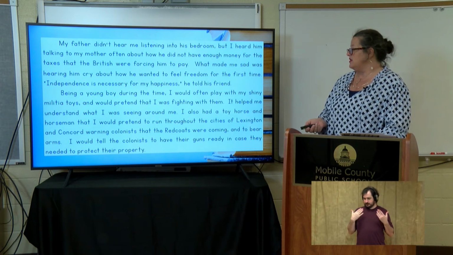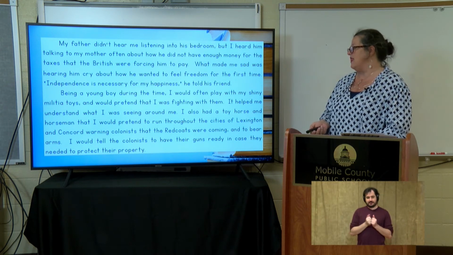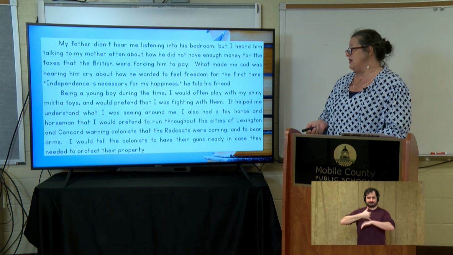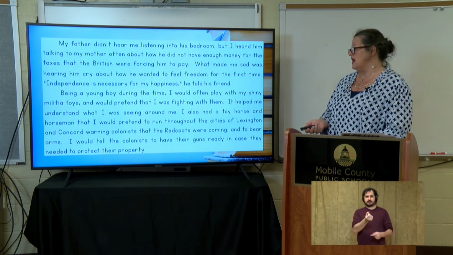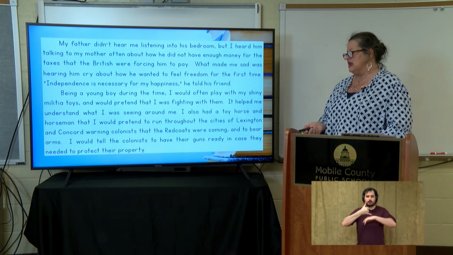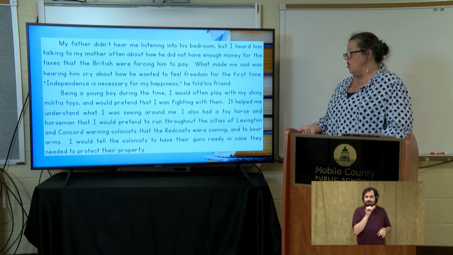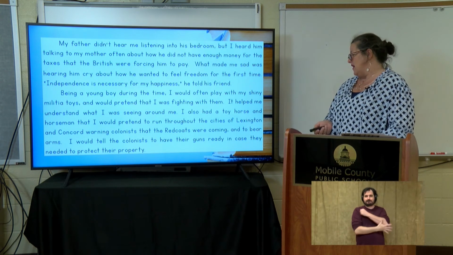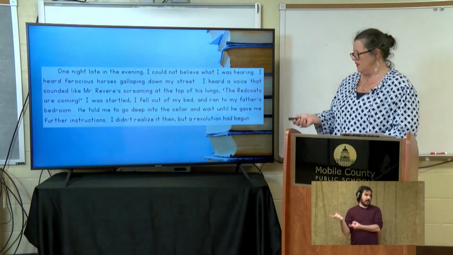Being a young boy during the time, I would often play with my shiny militia toys and would pretend that I was fighting with them. It helped me understand what I was seeing around me. I also had a toy horse and a horseman that I would pretend to run throughout the cities of Lexington and Concord, warning colonists that the redcoats were coming and to bear arms. I would tell the colonists to have their guns ready in case they needed to protect their property.